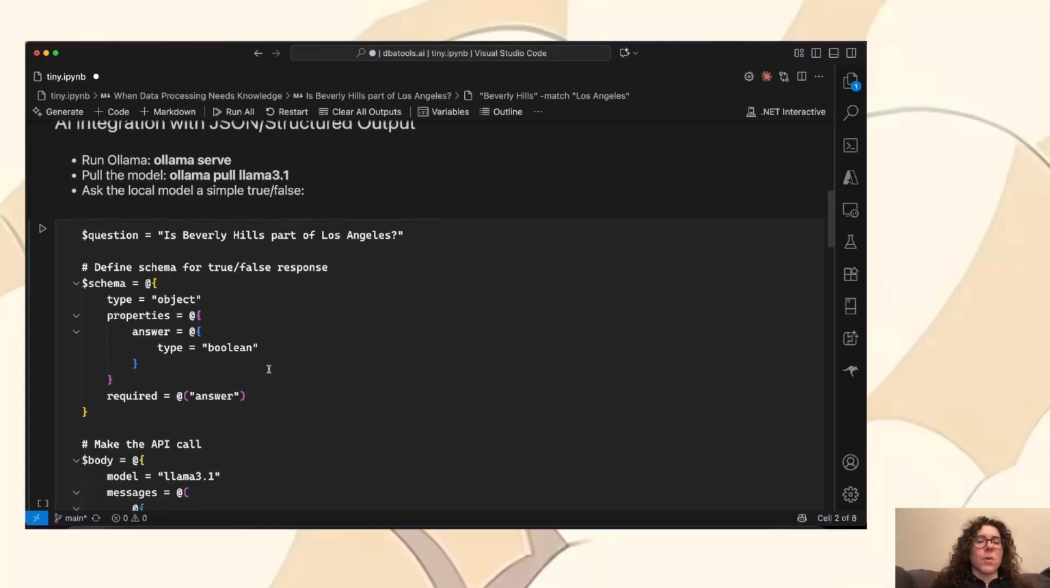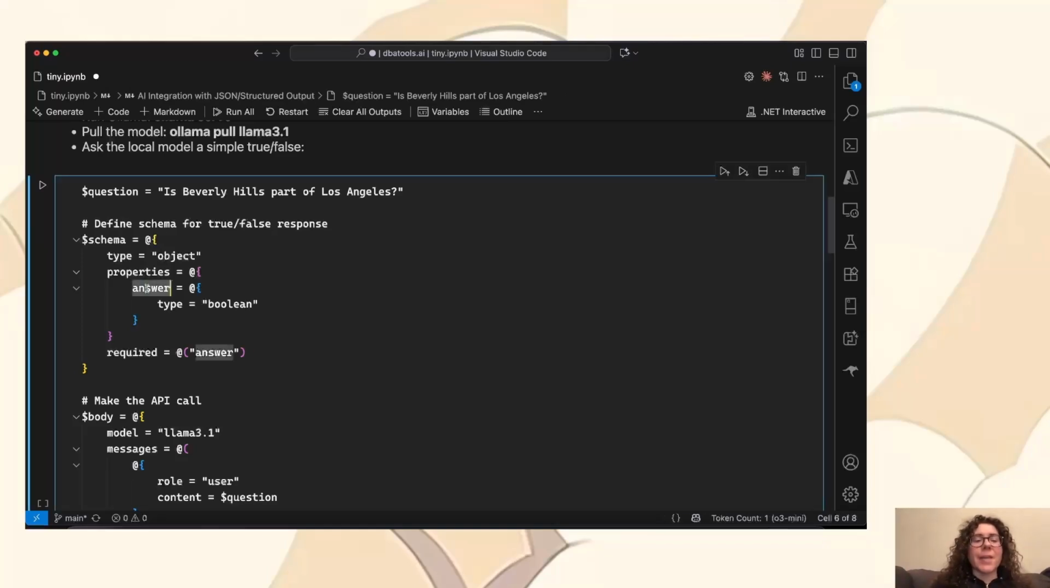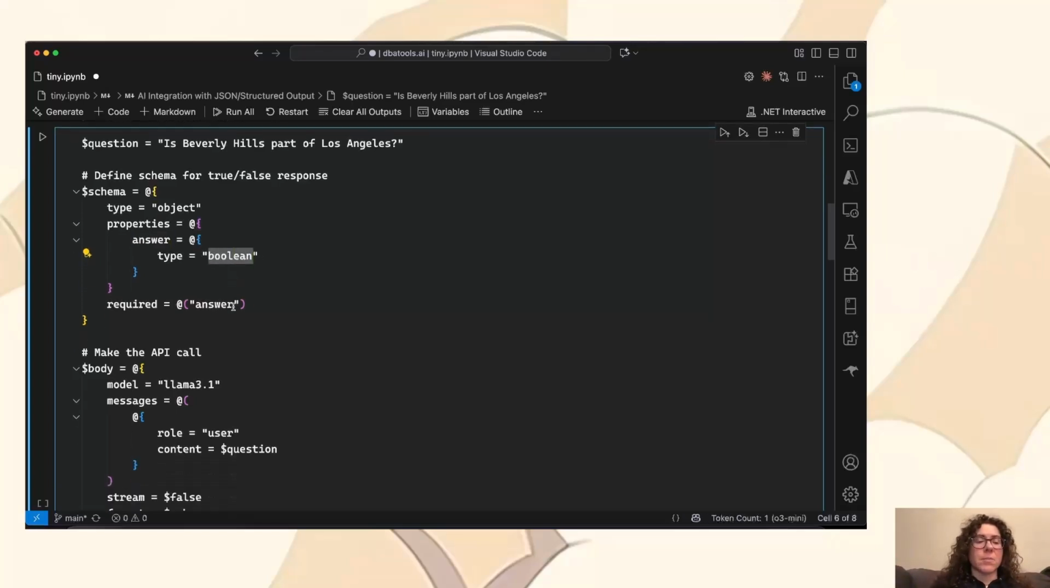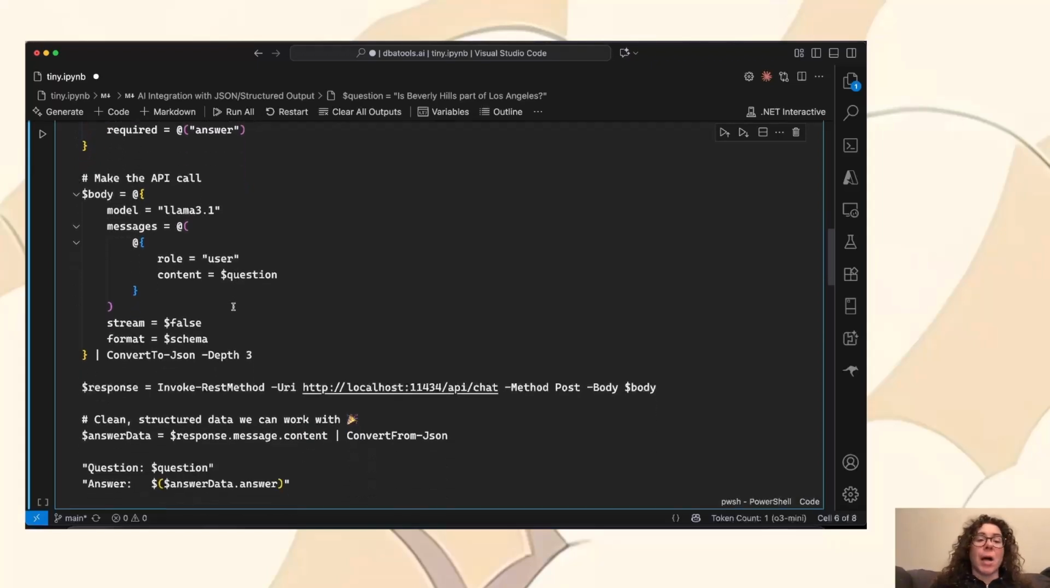So I ask the question and then I'm going to send a schema to the API. And how do I know how to build this schema? I just ask ChatGPT and it lets me know. So here I have an answer. So I want the answer to be true or false. So I set it to the Boolean and then I make the API call. I set the model to be Llama 3.1. This strikes a good balance between accuracy, not perfection, but accuracy and speed.